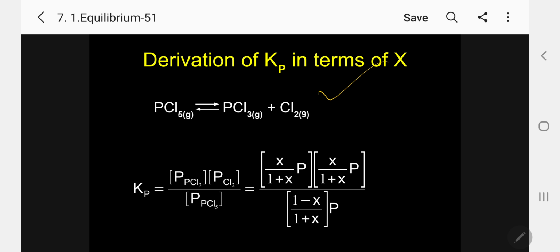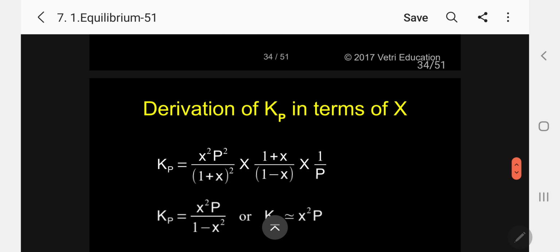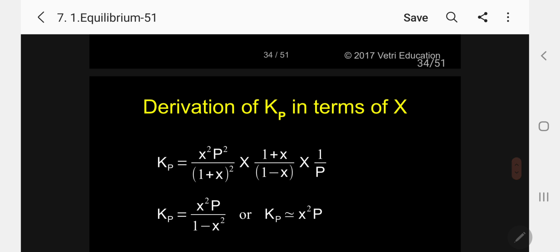Now this is the reversible equilibrium equation. So Kp equals product by reactant: partial pressure of PCl3 times partial pressure of Cl2, divided by partial pressure of PCl5. So let me substitute the same thing: X by 1 plus X into P, X by 1 plus X into P, divided by 1 minus X by 1 plus X into P. So if you just multiply and divide, the equation will come in this form: Kp equals X squared P squared by 1 plus X squared, into 1 plus X by 1 minus X, into 1 by P.